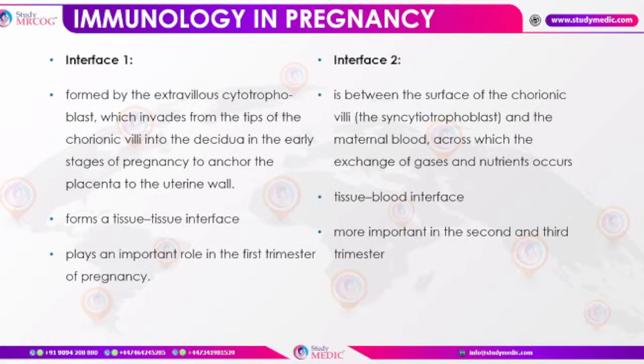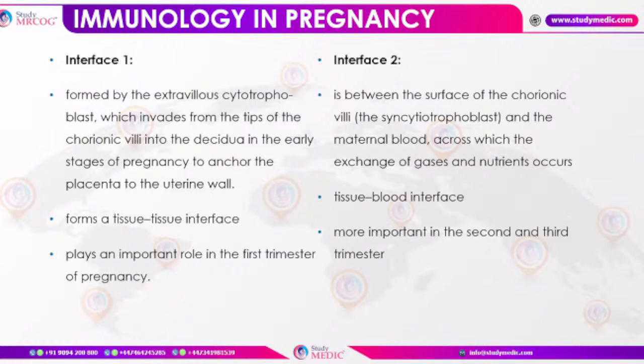Interface 1 is formed by the extravillous cytotrophoblast, which invades from the tips of the chorionic villi into the decidua in the early stages of pregnancy to anchor the placenta to the uterine wall. It forms a tissue interface and plays an important role in the first trimester.